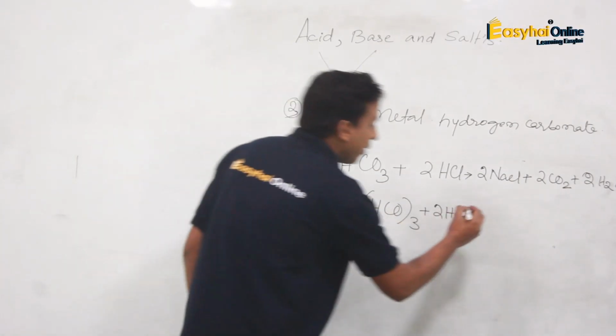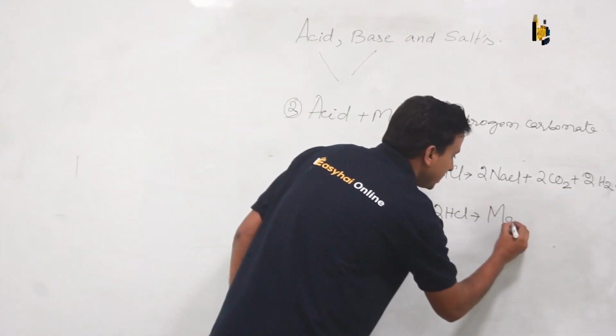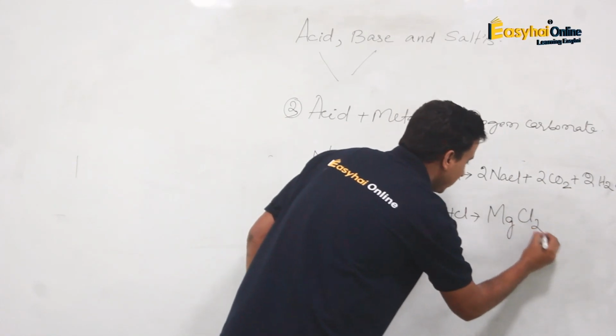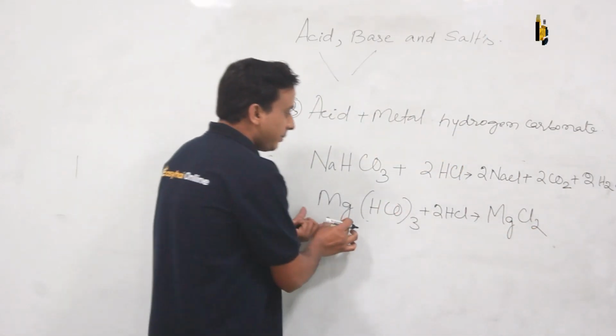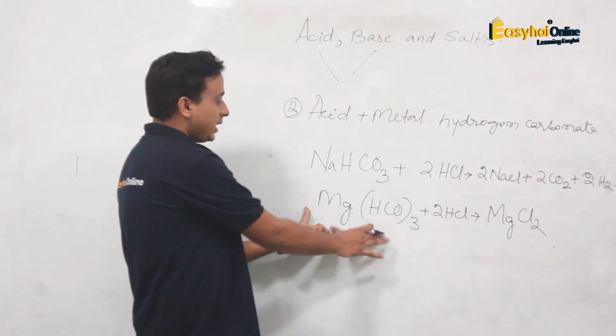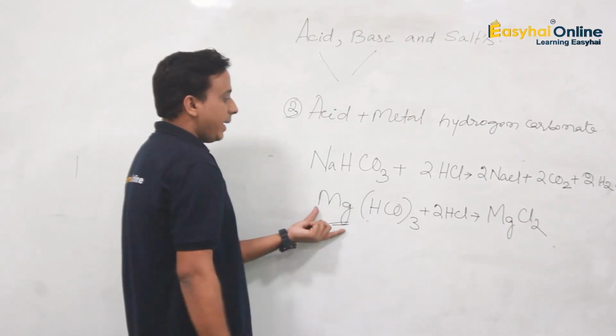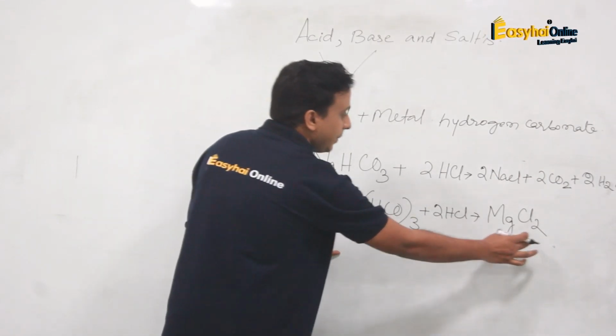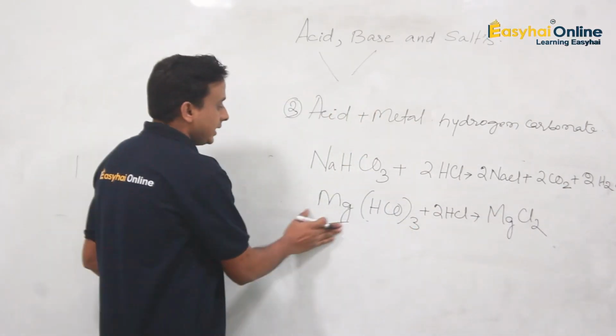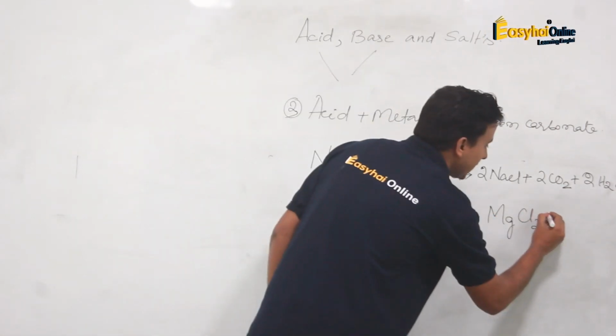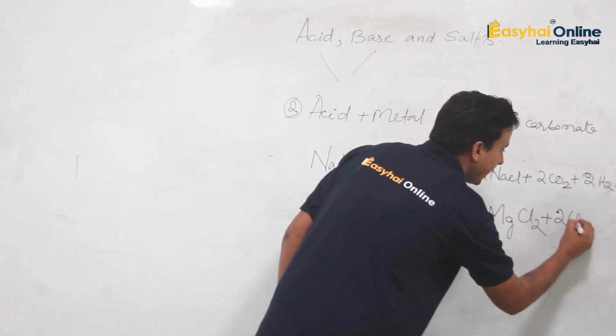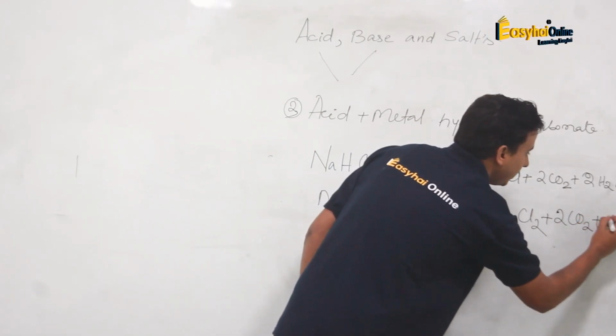So what salt does it form here? It forms magnesium chloride. So magnesium comes from the hydrogen carbonate, and here chloride is coming in. They are forming a salt, magnesium chloride. And as always, they are going to form carbon dioxide and water.